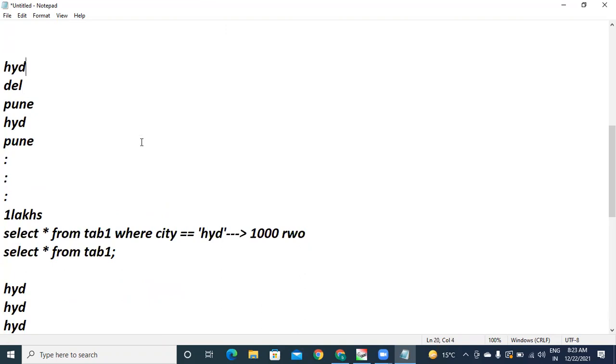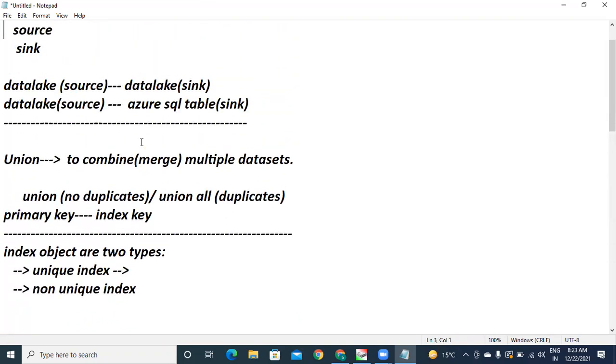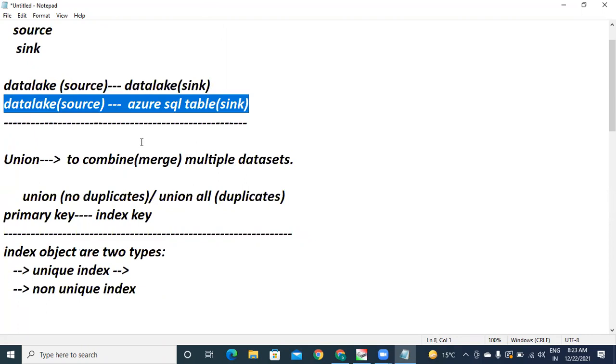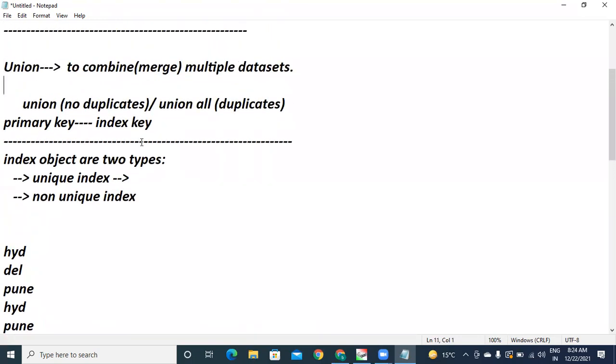Understand the points? Come back to yesterday's second task. What was that? We loaded data from Azure Data Lake to an Azure SQL table. If it is a target table, definitely the DBA is different, your Azure admin is different. You are just a developer. That table might have different constraints, like not null. I'm going to talk about the union all transformation.